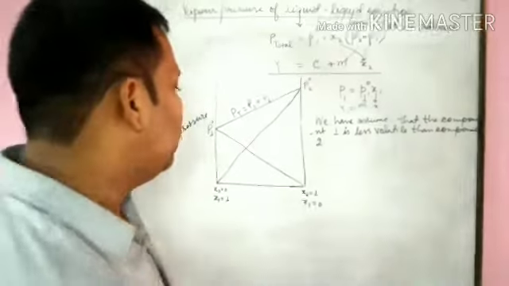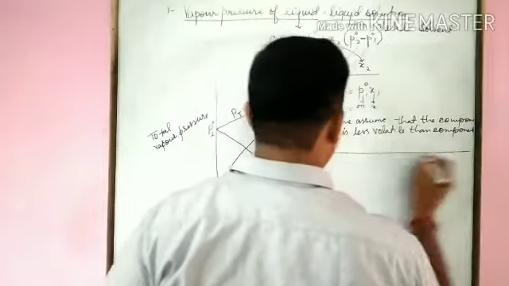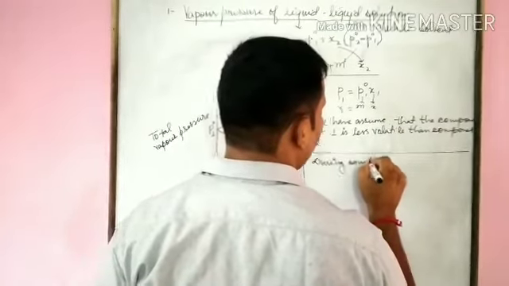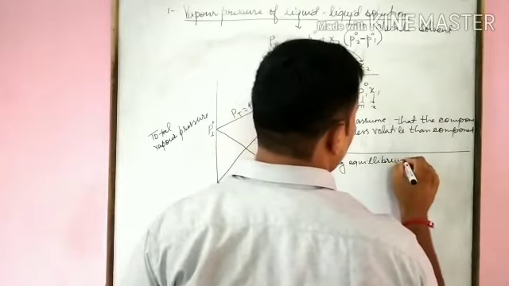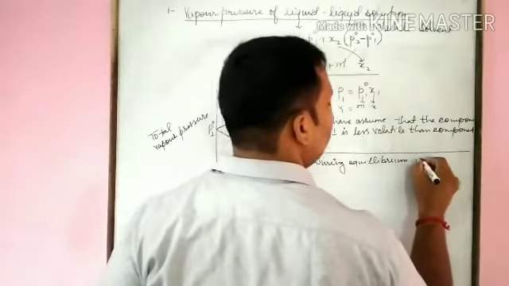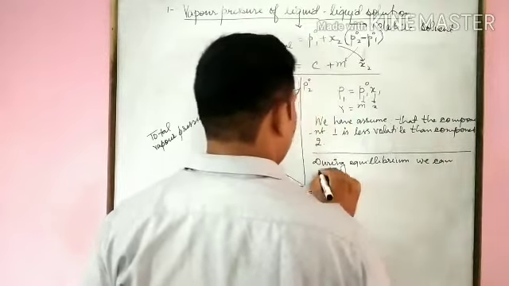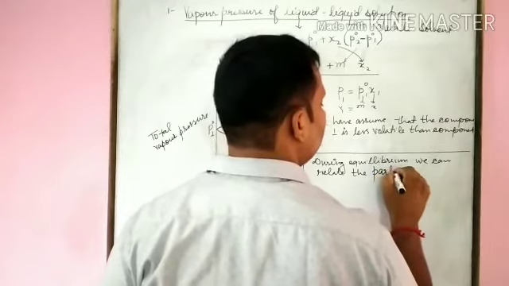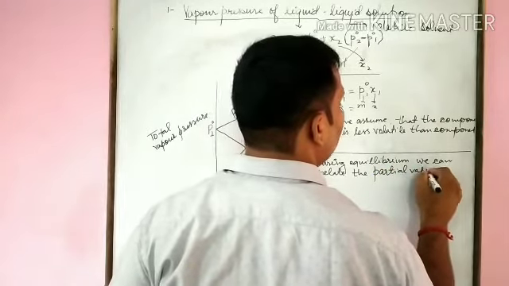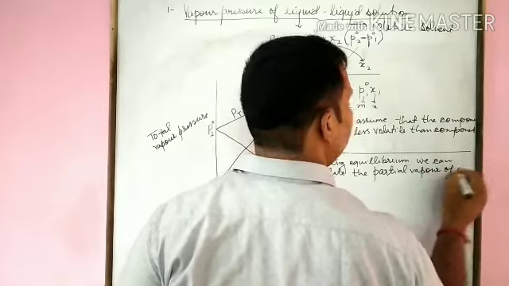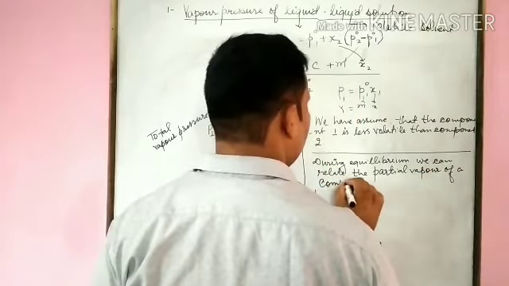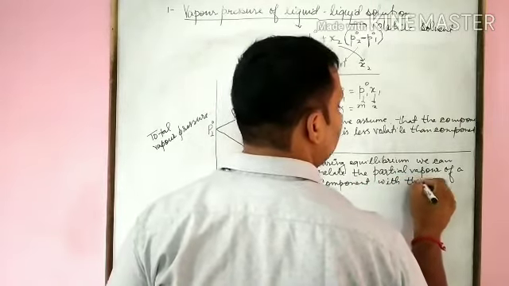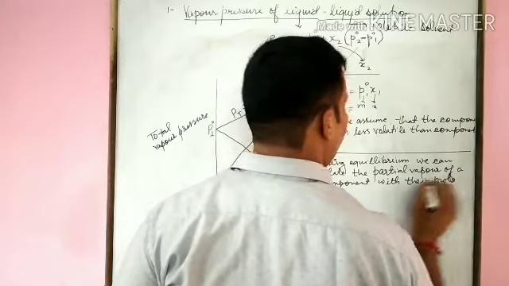That is, during equilibrium, we can relate the partial vapor pressure of a component with their mole fraction.